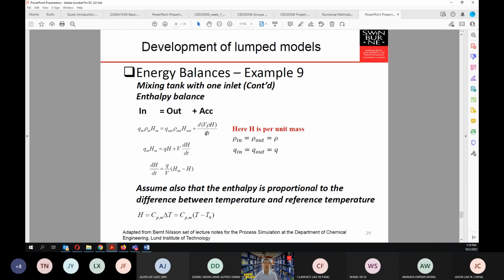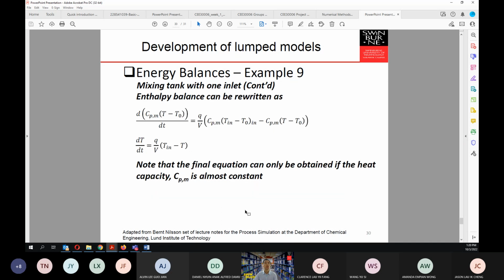Okay, so if we do it like this, and then we assume that the density in, density out is equal rho, the flow rate in equal to the flow rate out equal to the Q, then we will be able to simplify this in terms of these equations in here. If we make another assumption again, that the enthalpy is proportional to the difference between the temperature and the reference temperature, then we can take H as equal to this. Okay, so then we can simplify further and find the expression.